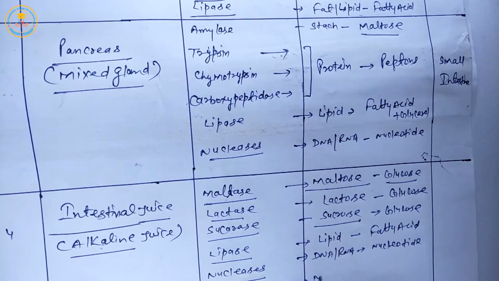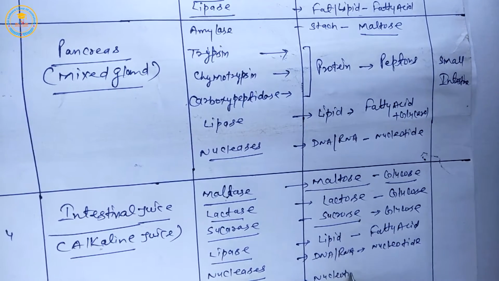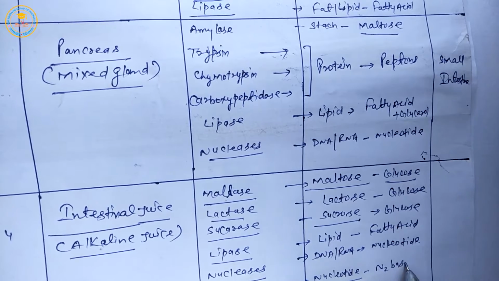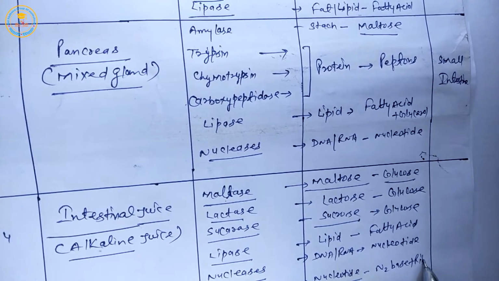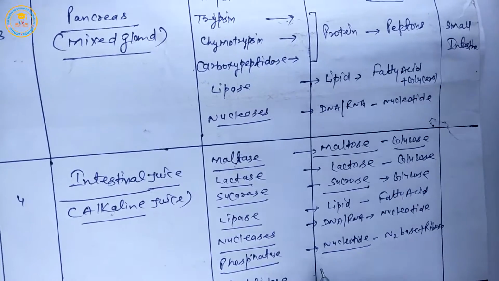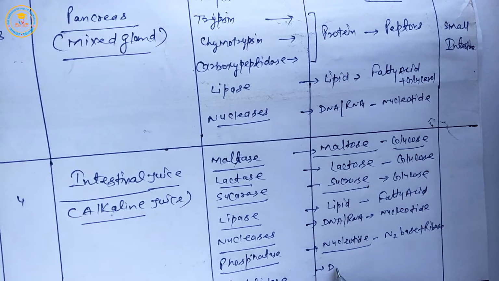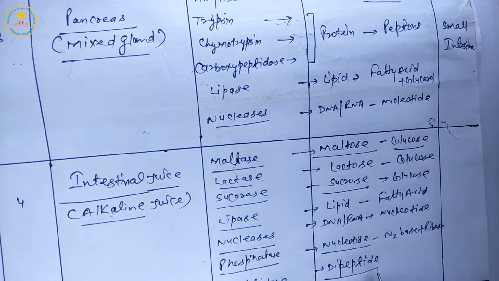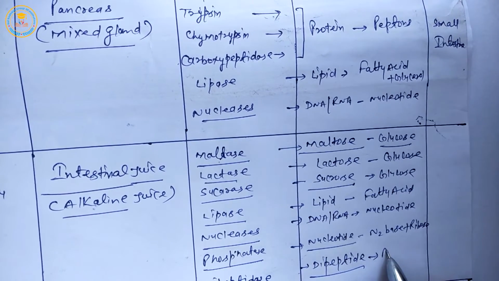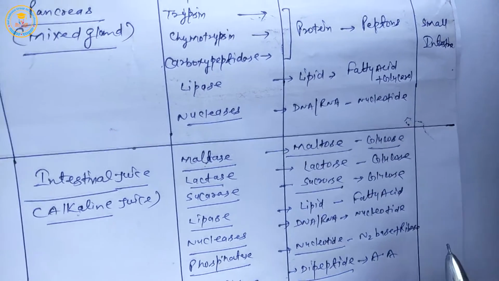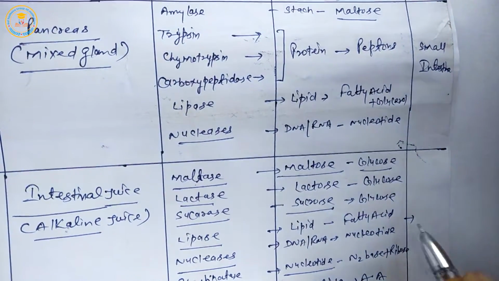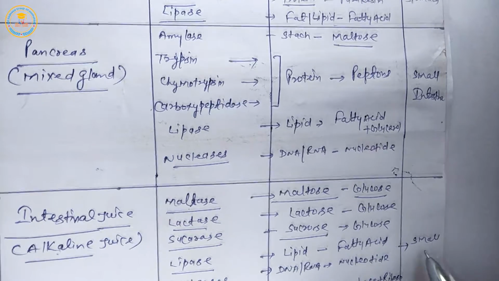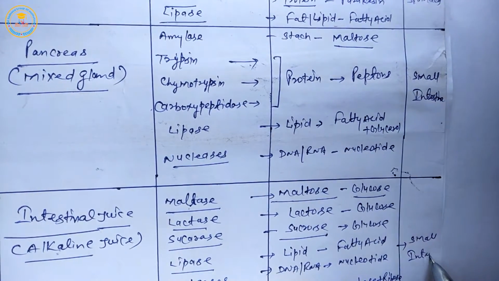Next, phosphatase is nucleotide digest enzyme and forms nitrogen base and ribose sugar. Dipeptidase is dipeptide digest enzyme and converts to amino acid. All biochemical reactions are complete in small intestine part.